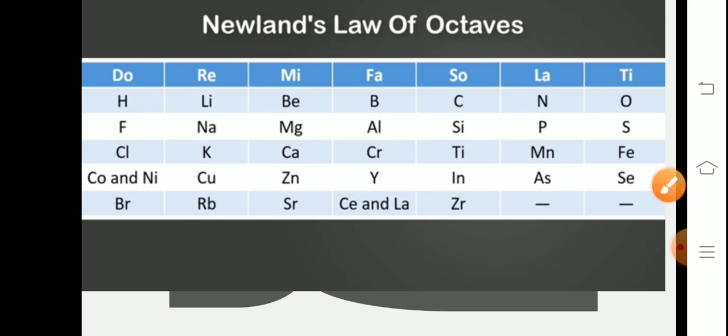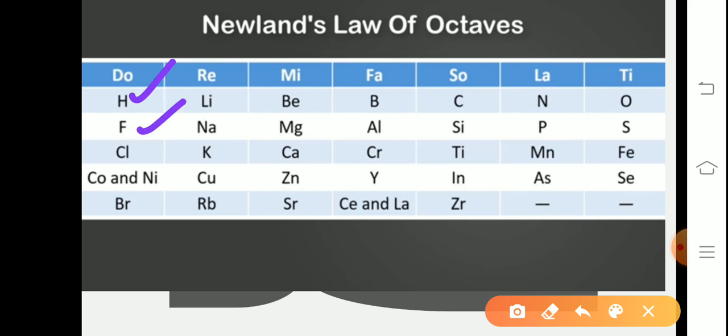For example, consider hydrogen as the first element, then the eighth element is F. So as per him, hydrogen and fluorine have similar chemical properties, and also chlorine. Any element you take from the table works.